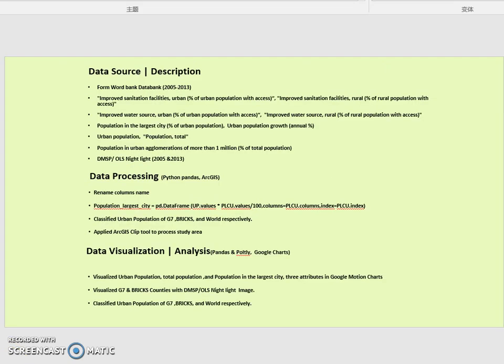My data is from the World Bank database, and the series data include urban and rural measurements such as urban population in the largest city, which has a total of 9 attributes, as well as DMSP OLS nightlight data, which can be used to detect night lights from human settlements, especially to observe urban development. I used Pandas, a Python library, as well as ArcGIS, a geographic information system application, to process the DMSP OLS datasets. For the data visualization and analysis part, I use Pandas, Plotly, and Google Charts.